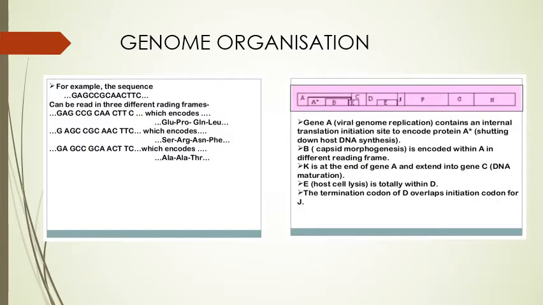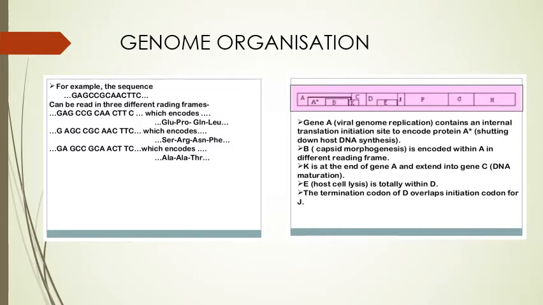For example, the sequence GAGCCGCAACTCC can be read in three different reading frames: GAG, CCG, CAA, CTC, C, which encodes glutamic acid, proline, glutamine and leucine.